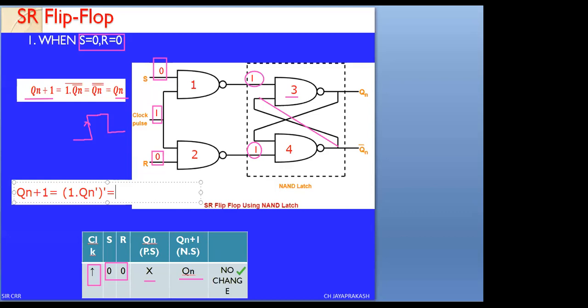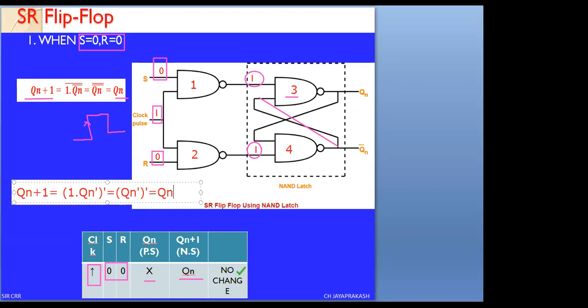1 into Qn bar will be equal to Qn bar. Therefore, this will be equal to Qn bar double complement, which equals Qn. This will be equal to Qn itself. This indicates the next state and the present state are equal. Simply, we call this the no change state. There is no change in the state when S equals 0, R equals 0, for the SR flip-flop using NAND gates.